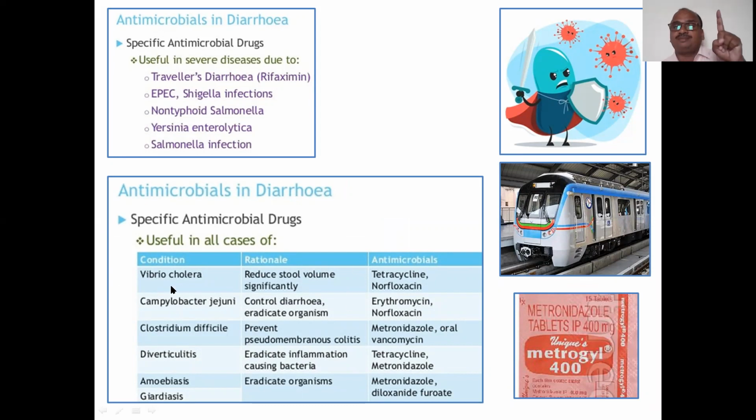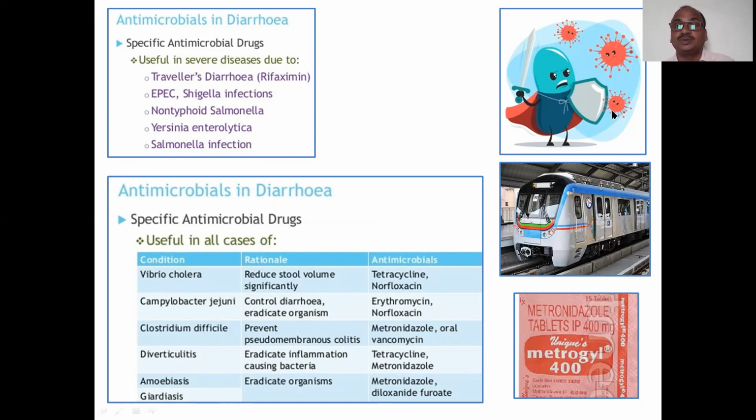If your diarrhea is due to Vibrio cholerae, then you have to use tetracycline, norfloxacin. If it is due to Campylobacter jejuni, then you have to use erythromycin, norfloxacin. If it is due to Clostridium difficile, then metronidazole. Amoebiasis, see here, metronidazole, Metrogyl. This is a wonderful drug, Metrogyl 400. Excellent for amoebiasis, giardiasis, Clostridium difficile, all these things. Then only you have to use this antimicrobial drug.